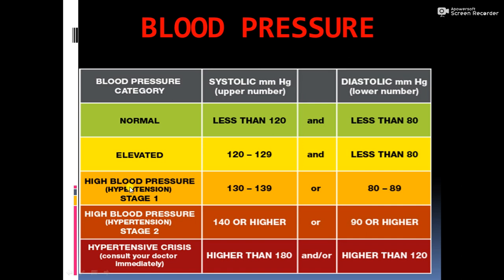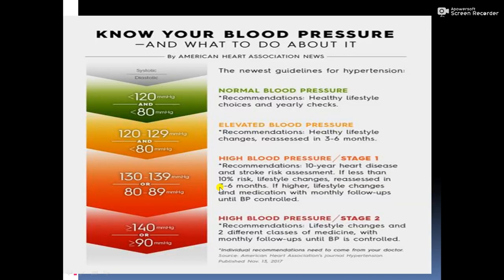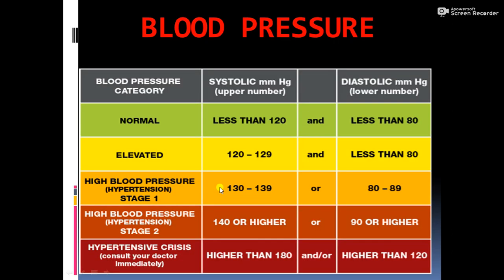Then comes hypertension. Hypertension is higher blood pressure than normal. In stage 1, it is 130 to 139, and diastolic pressure can go up to 80 to 89. Here we have to change the lifestyle and control the food intake, especially fatty food.